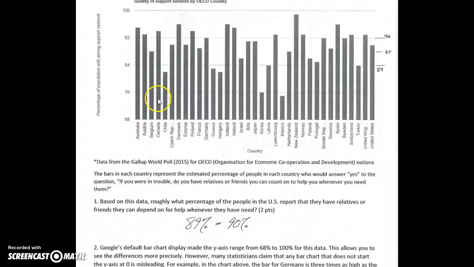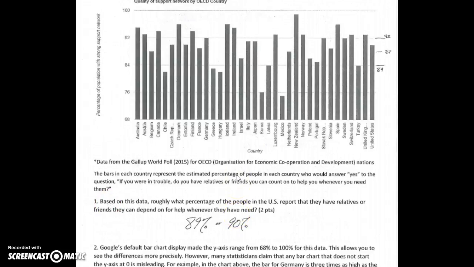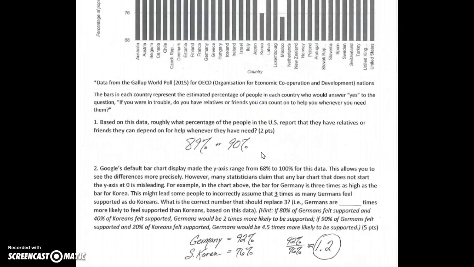Okay, so here we see the percent by country who feels supported by relatives or friends at any time. Number one, we just need the percentage for US, so we find the US. You may want to move these labels over to the right side so you can gauge where it is, but it should be about 89 or 90%.